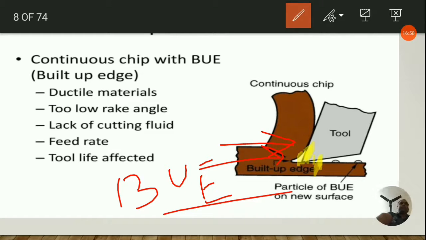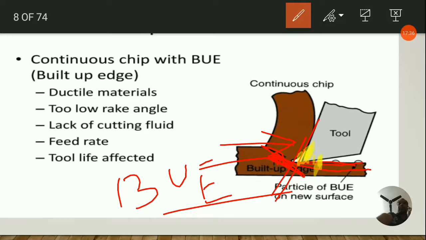As the size of the built up edge grows larger, it becomes unstable and parts of it get removed while cutting. The removed portions of built up edge partly adhere to the chip underside and partly to the machined surface here. This causes the finished surface to be very rough. However, since the cutting is being carried out by the built up edge and not the actual tool tip, the life of the cutting tool increases.